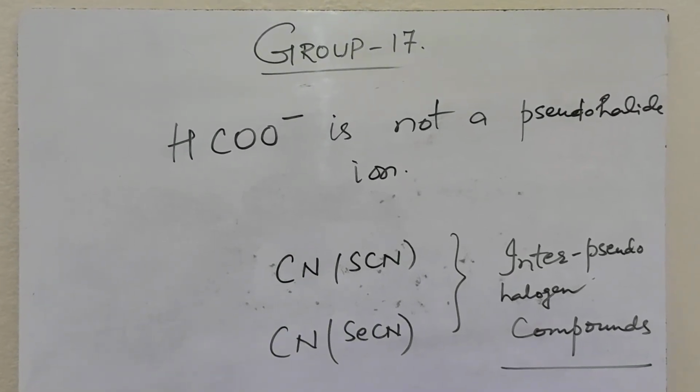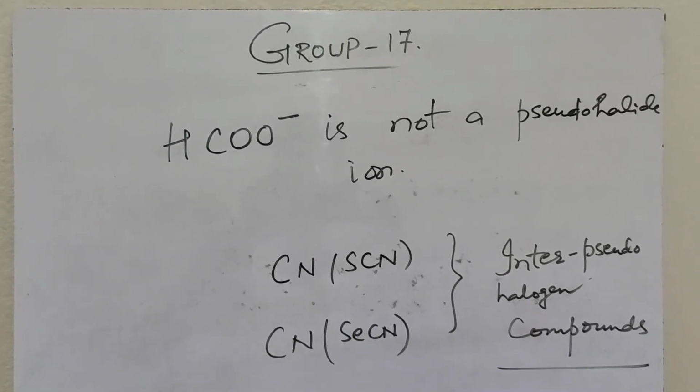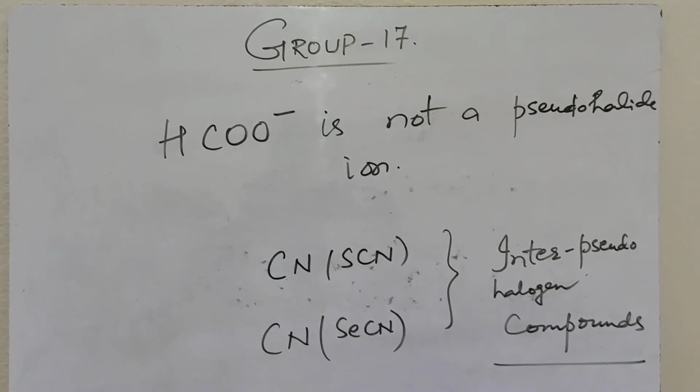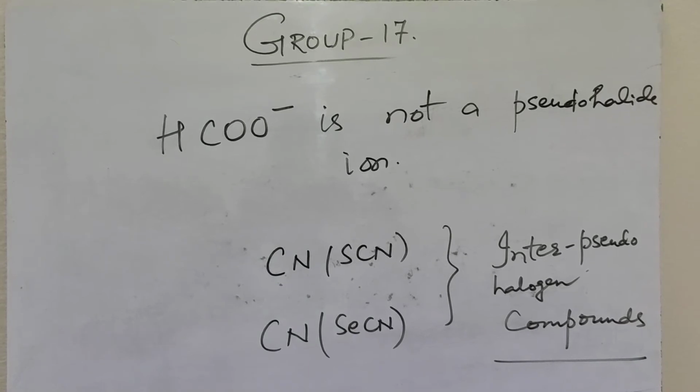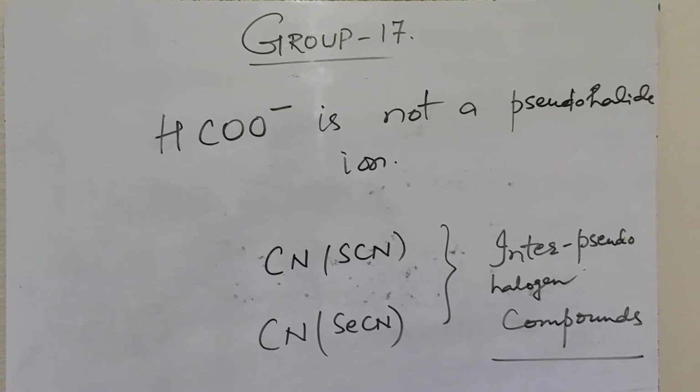Formate ion, HCOO minus, is not a pseudo-halide ion. There are some inter-pseudo-halogen compounds like CN-SCN and CN-SeCN.